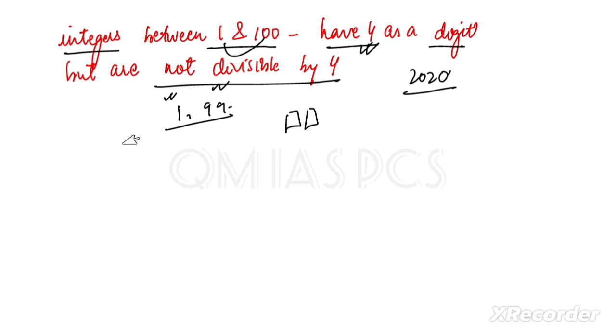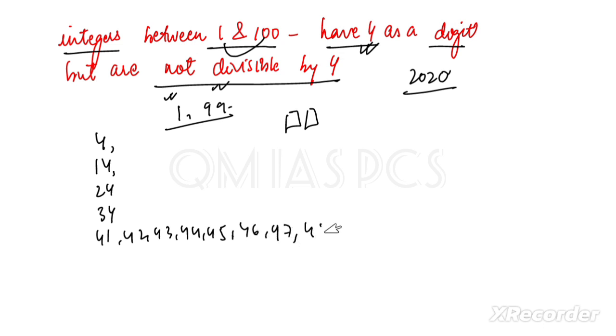The solution would be: we first have to find how many numbers have 4 as a digit. First it is 4, then 14, 24, 34, then 41, 42, 43, 44, 45, 46, 47, 48, 49. Not 50, it will be 54, then 64, 74, 84 and 94.